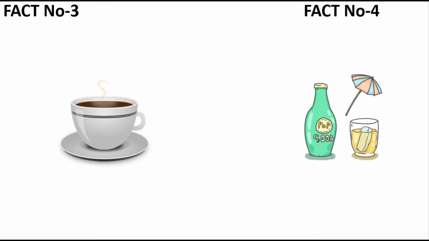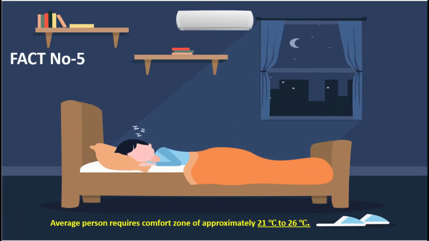The sensation of feeling hot and cold is completely dependent upon the direction of heat flow. We have a sensation of hotness while holding a cup of coffee. Heat is flowing from the cup of coffee to our hand as the cup of coffee has a higher temperature than our body. Similarly, we feel cold on touching an ice cube as it takes away heat from our hand. Number 5. The average person requires a comfort zone of approximately 21 degrees Celsius to 26 degrees Celsius.